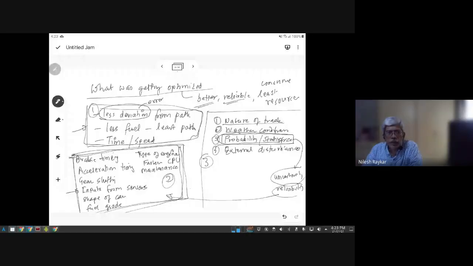So reliability is controlled, meaning we can select good quality parameters so that reliability can be increased, but it can never be made 100%. Practically, 100% can be approached, but theoretically it cannot be reached.